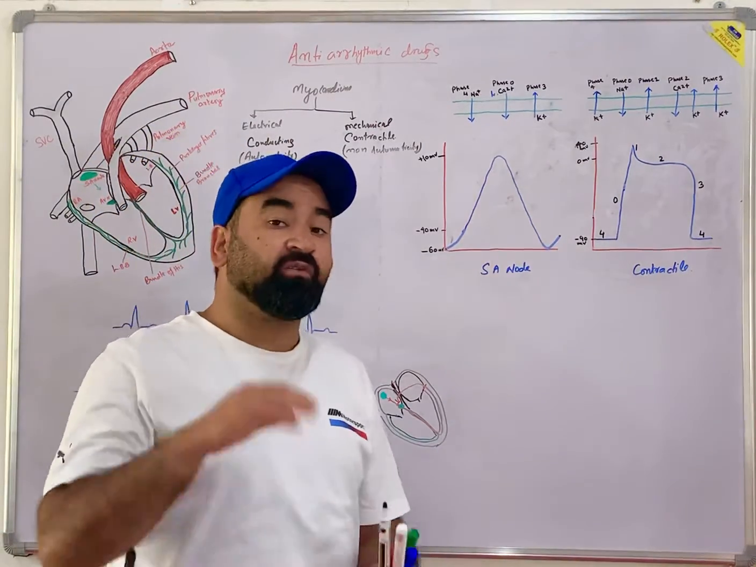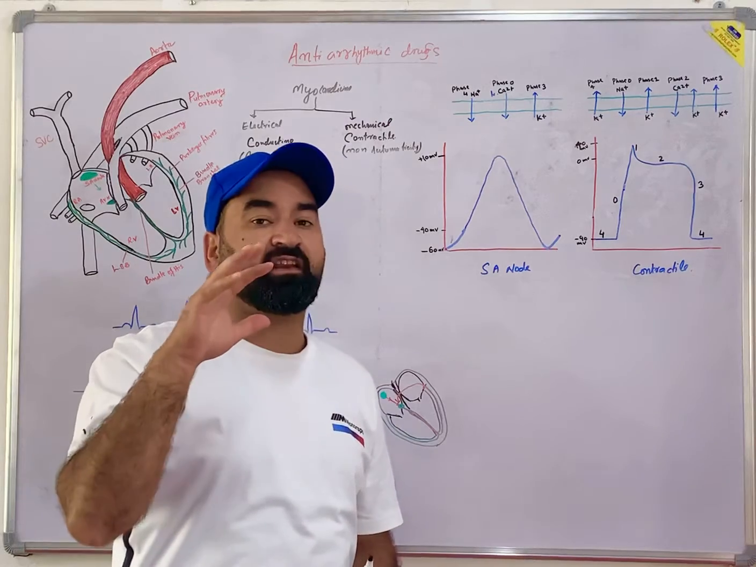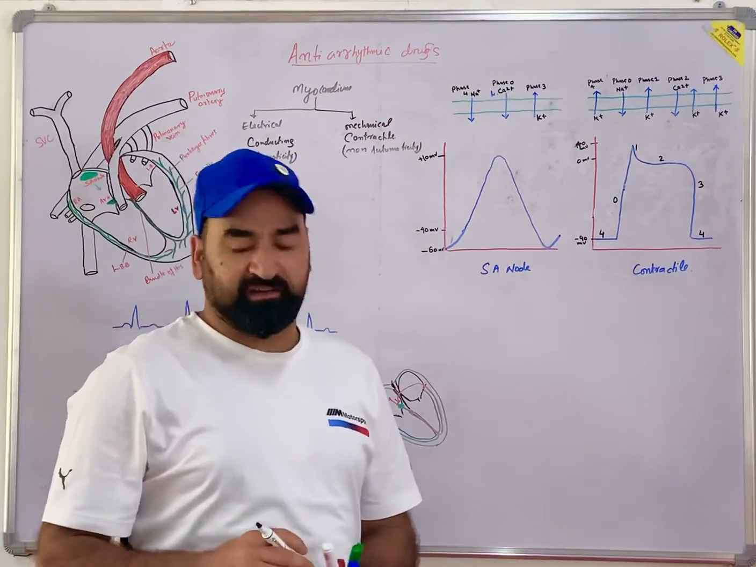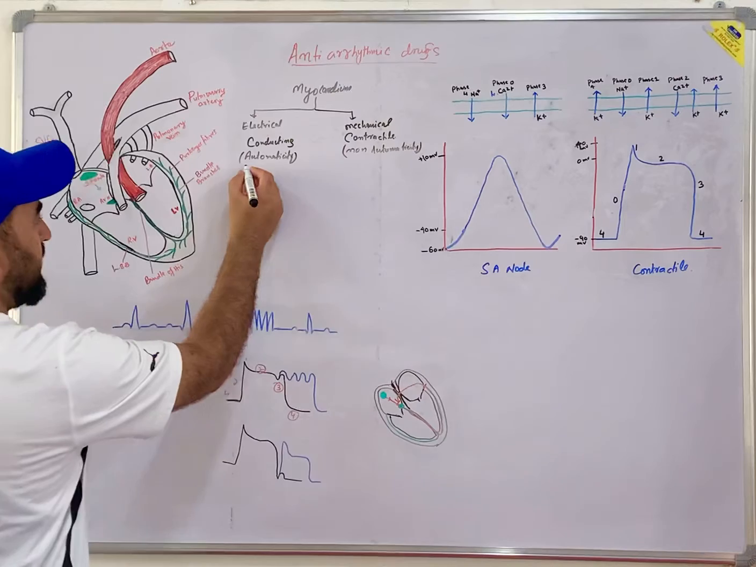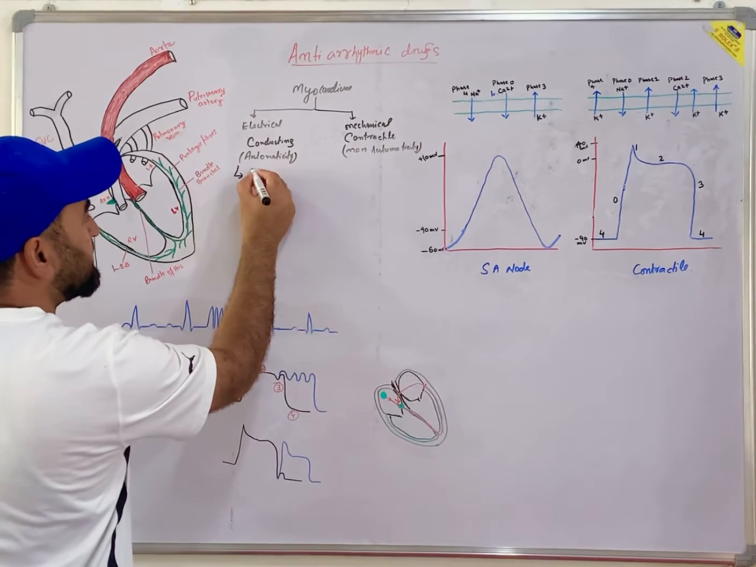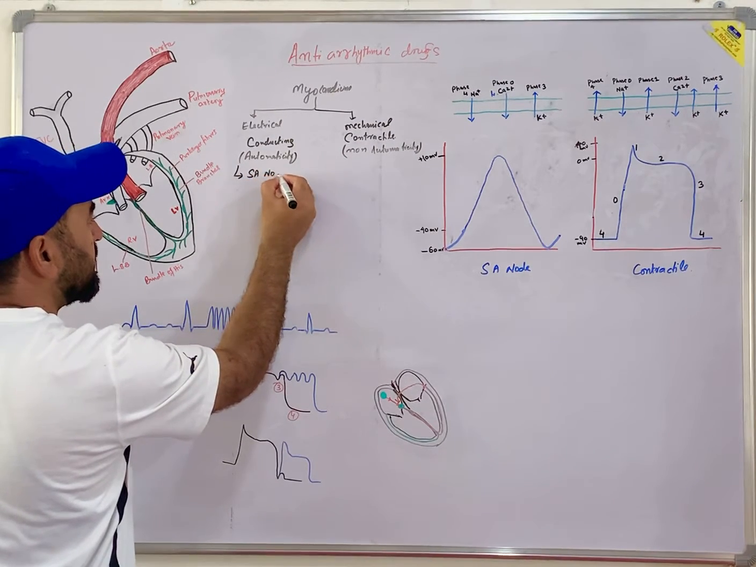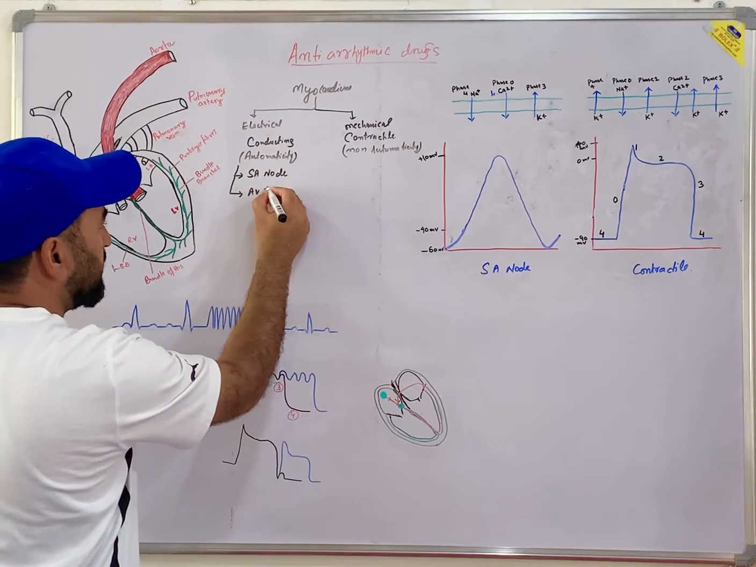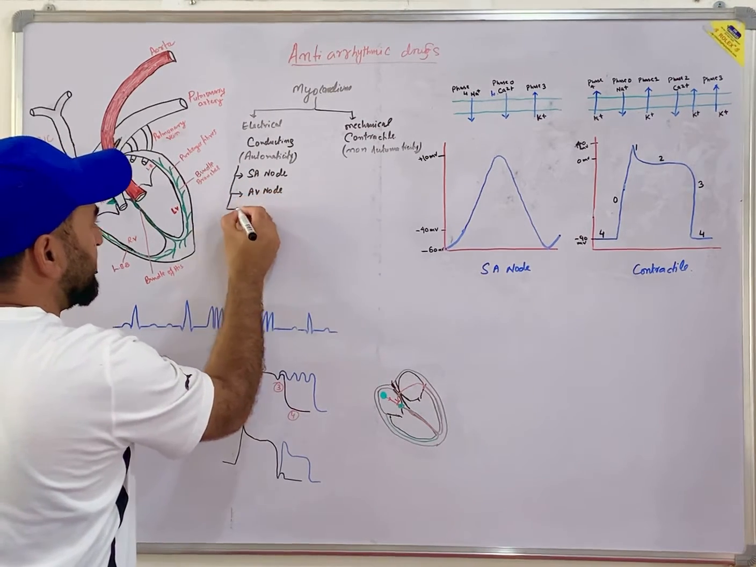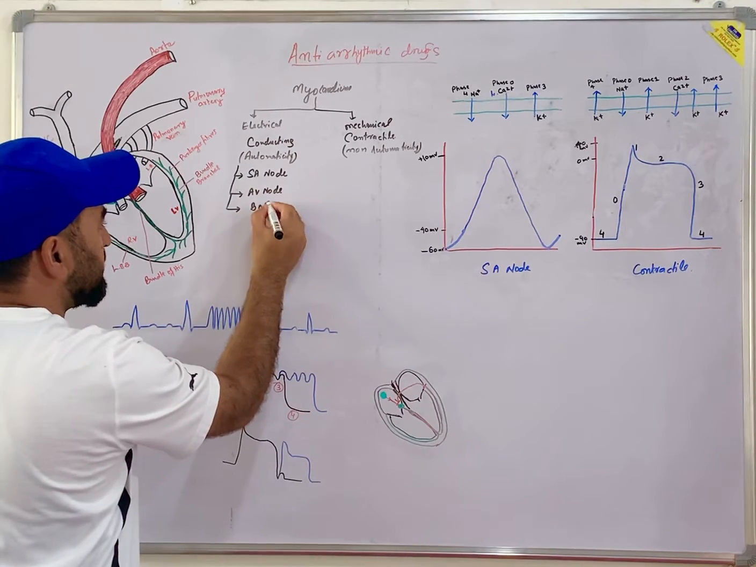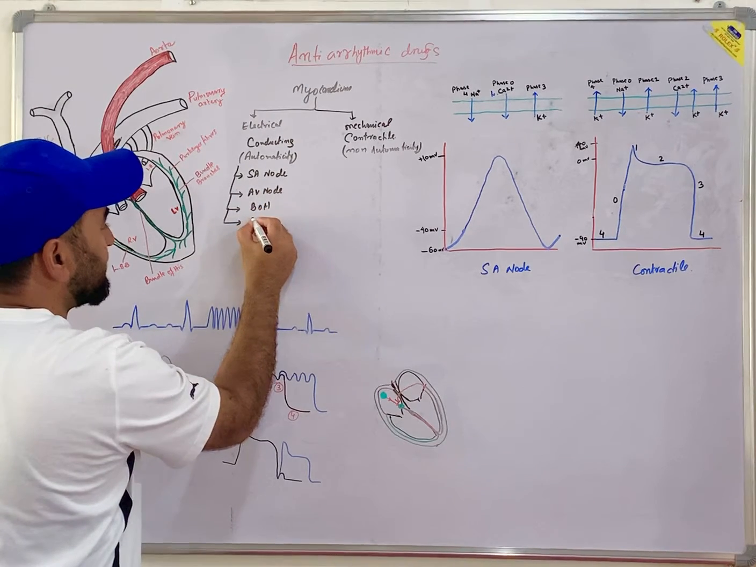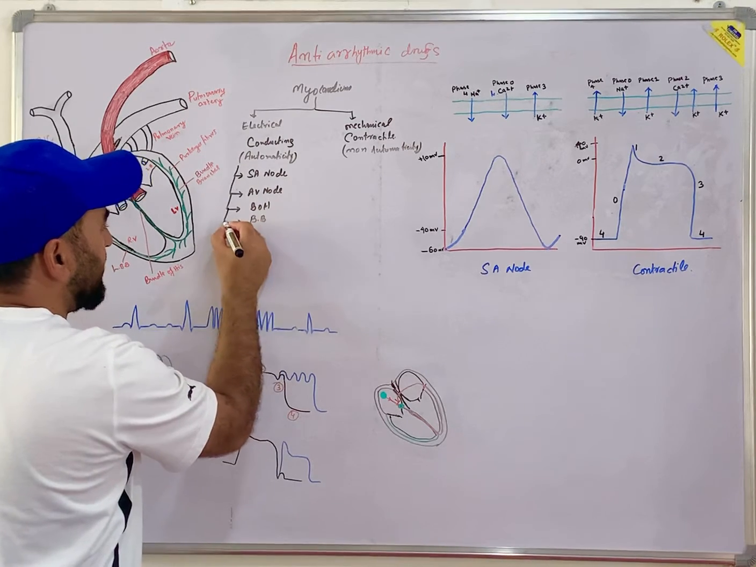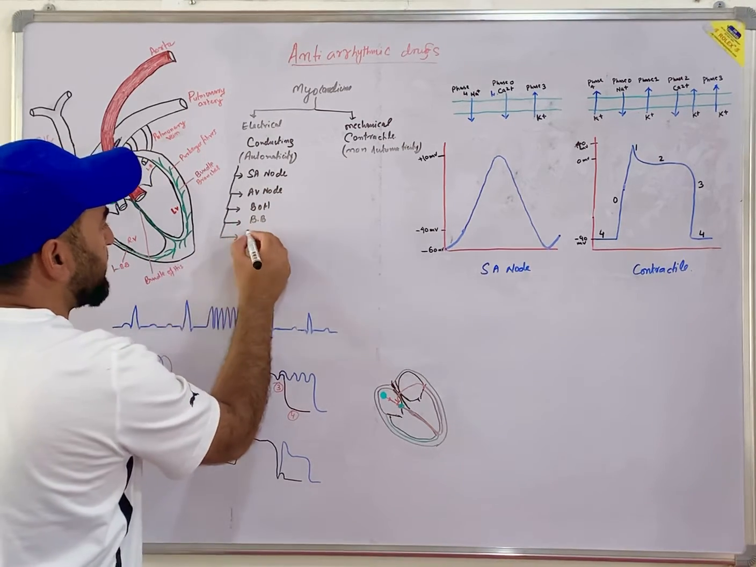So there are 5 elements which are able to generate spontaneous depolarization. Number 1 is the SA node, number 2 is your AV node, 3rd is the bundle of His, 4th is your bundle branches, and the 5th one is your Purkinje fibers.